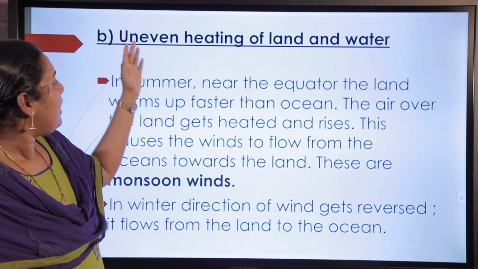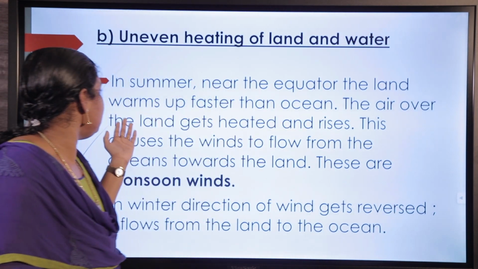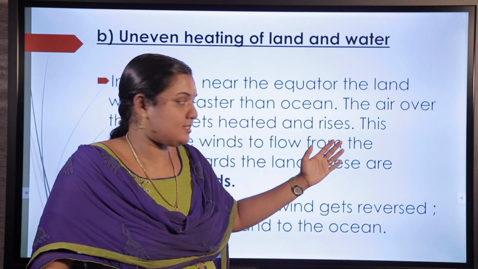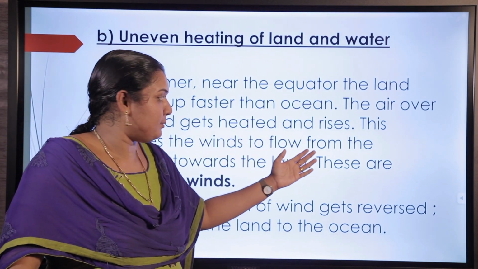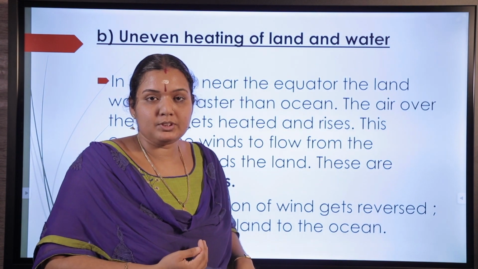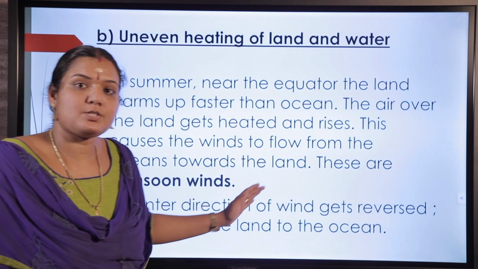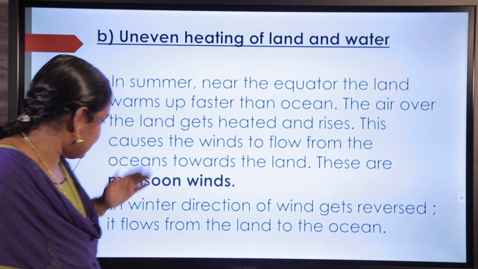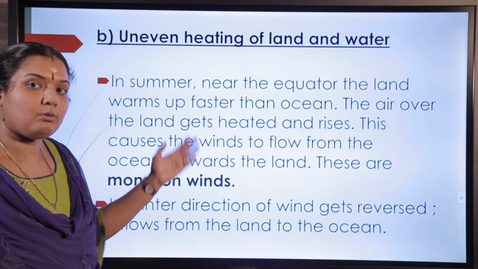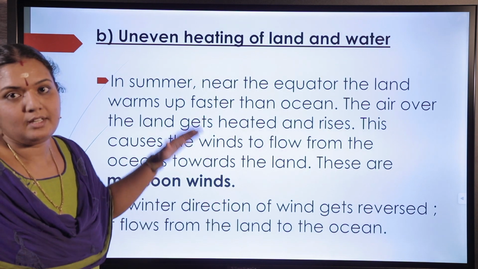And the second way, uneven heating of land and water. In summer, near the equator, the land warms up faster than the ocean. The air over the land gets heated and rises. This causes the wind to flow from the oceans towards the land. So the winds that come from the ocean carry more water molecules. So these are known as monsoon winds. These monsoon winds cause rain. And in the same way, in winter, the direction of winds gets reversed. It is from land to ocean. So this is the uneven heating of land and water. This also causes wind currents.